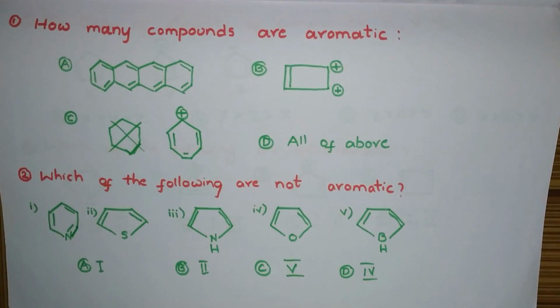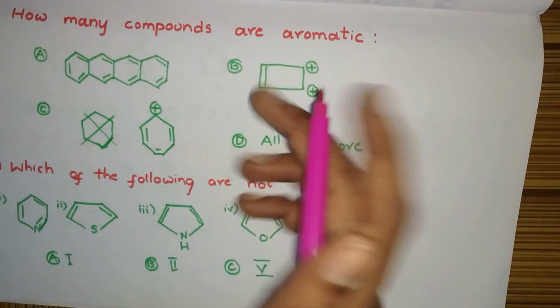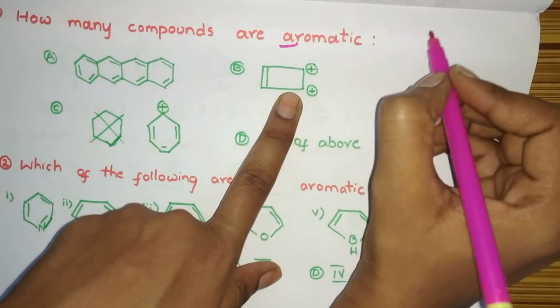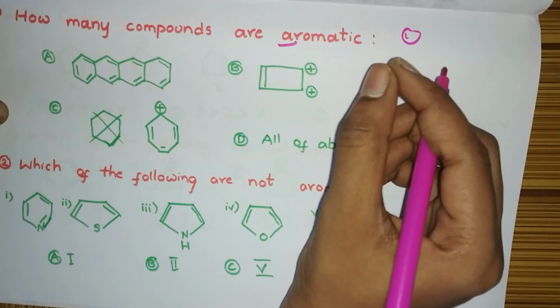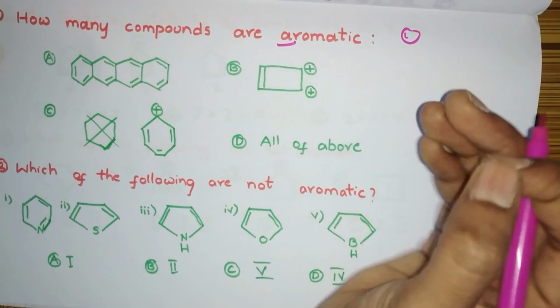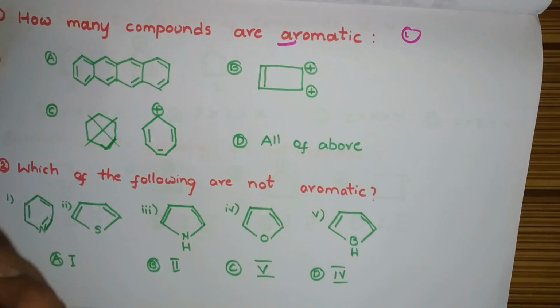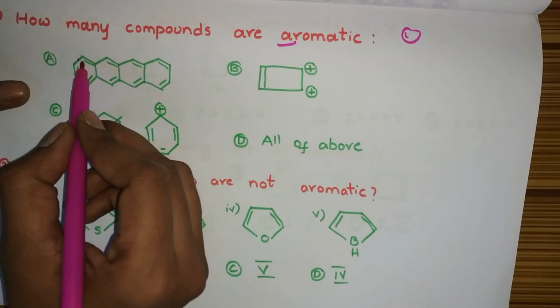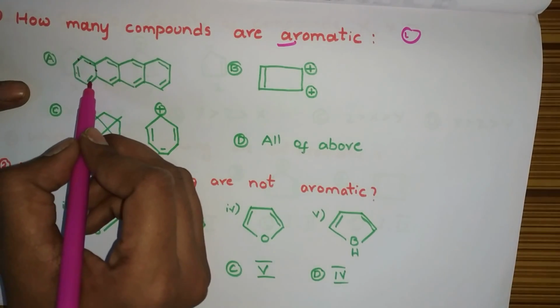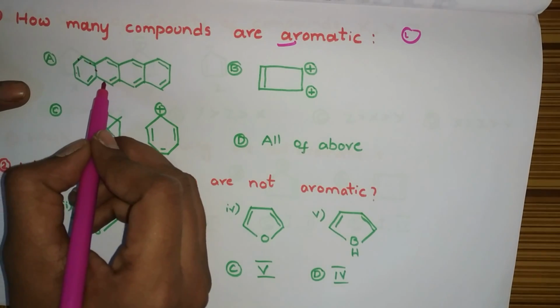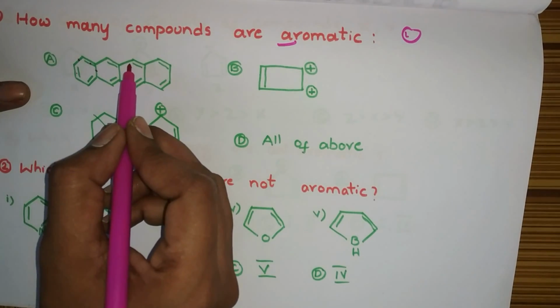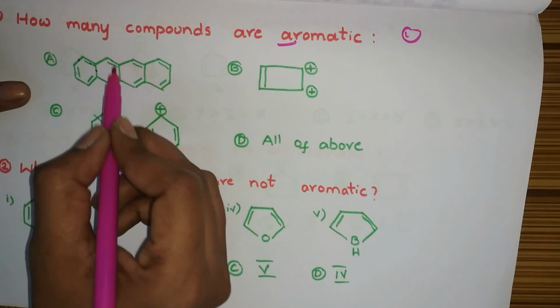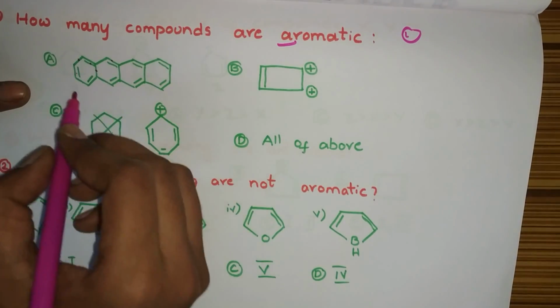This is the first question. How many compounds are aromatic? Aromatic has only one A, odd. So whatever number of electrons you get, that should be an odd multiple of 2, you have to consider. Now first see cyclic. Conjugation is there: pi, sigma, pi, sigma, pi, sigma.